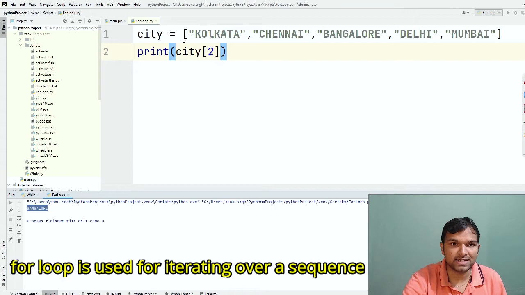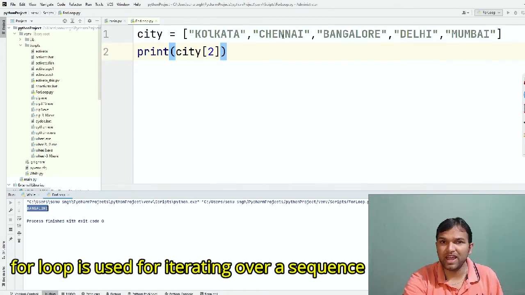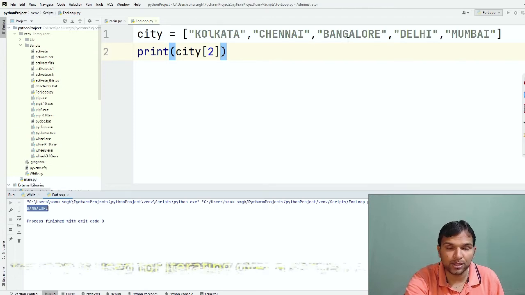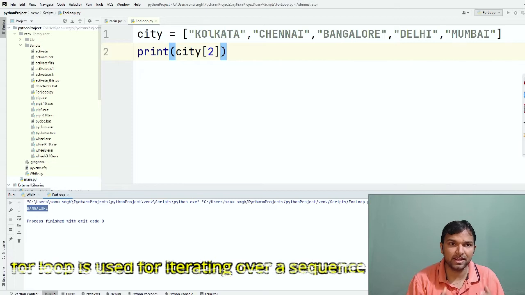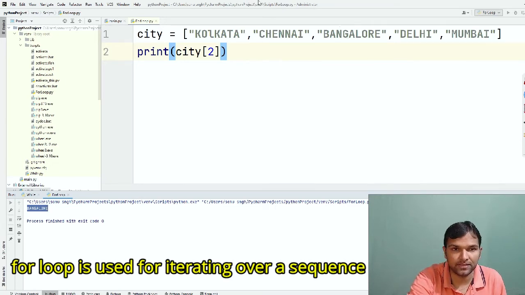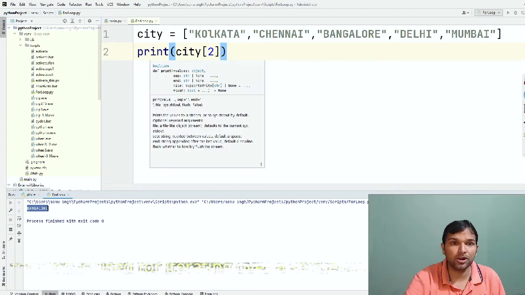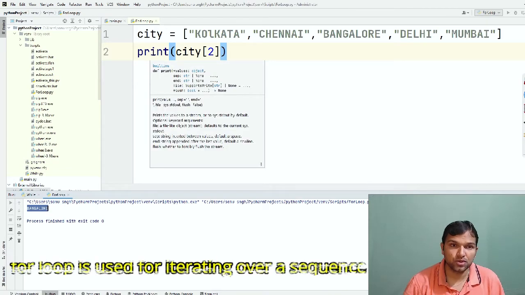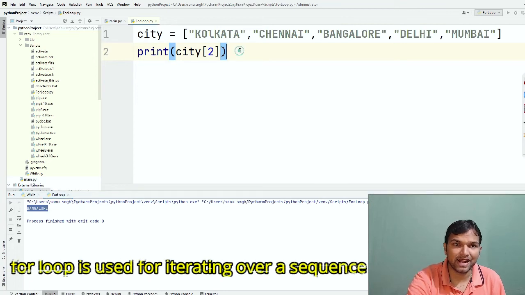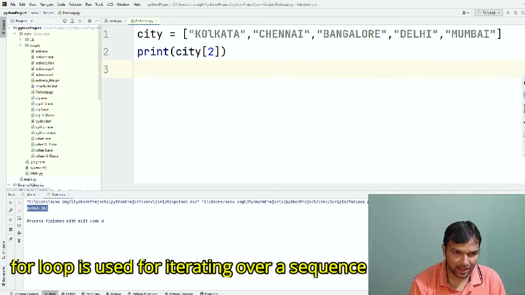But you have to understand, in this scenario we have only 5 elements. Let's say you have 1 million items. In real time, it can happen that you have a variable with 1 lakh or 2 lakh records or elements in it, or 10,000 elements in a variable. Can you write 10,000 prints for that? That is not a good way to write, right? So what we can do is write a for loop. Let's see how we write a for loop.